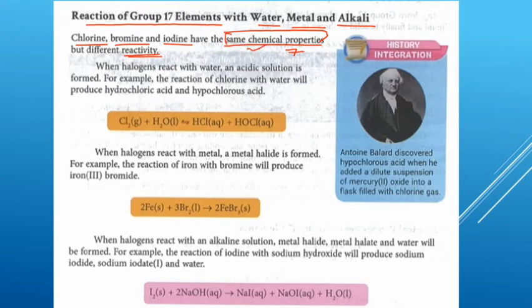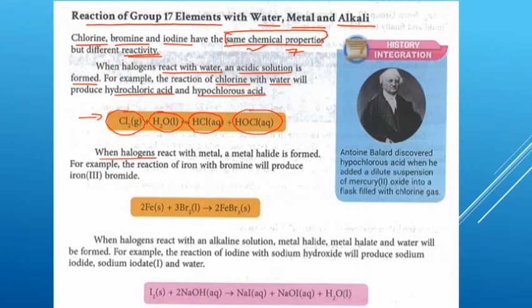When halogen reacts with water, an acidic solution is formed. For example here, the reaction of chlorine with water produces hydrochloric acid and hypochlorous acid. So this is chlorine reacting with water, producing hydrochloric acid, HCl, and HOCl, hypochlorous acid.